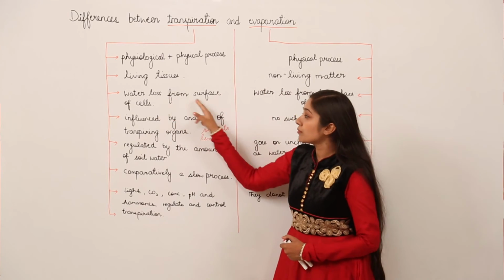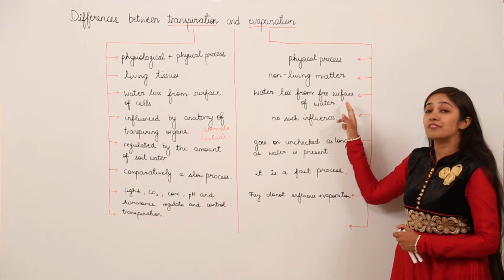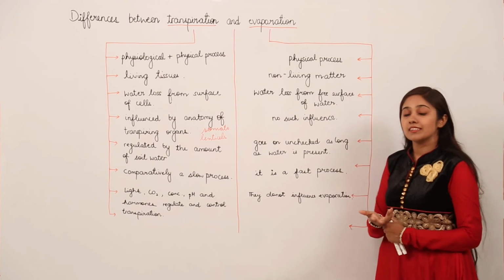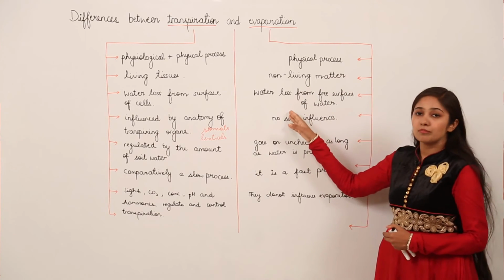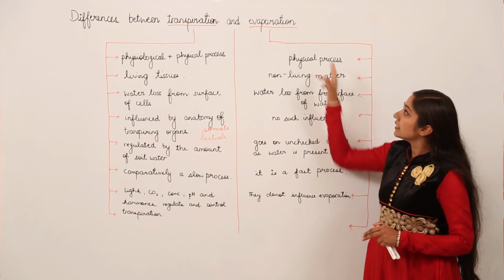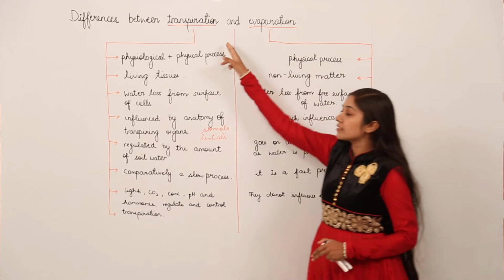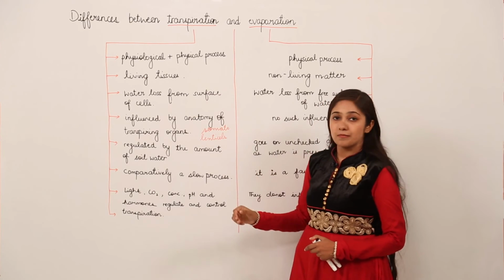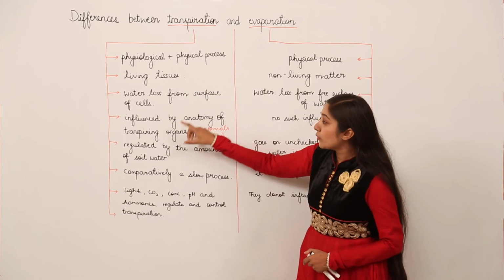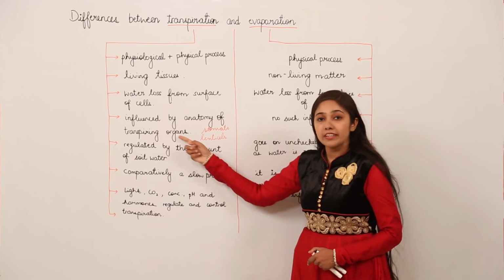Next, this is water loss from the surface of cells. This is water loss from the free surface of water. As you have discussed, or you must be knowing about the water cycle, that water evaporates from the free surface of water. So that is evaporation. But in case of transpiration, this is water loss from the aerial parts of the plant, from the surface of cells. So that is why it is influenced by the anatomy of transpiring organs.